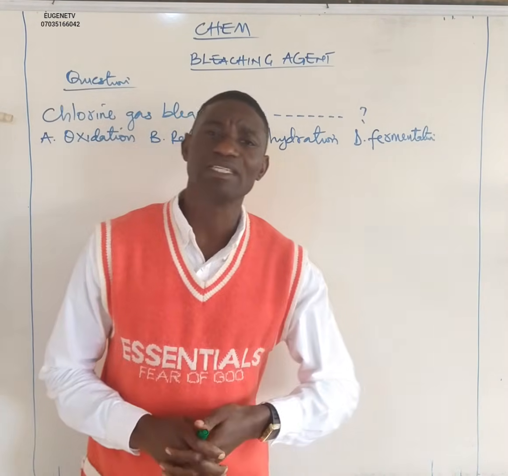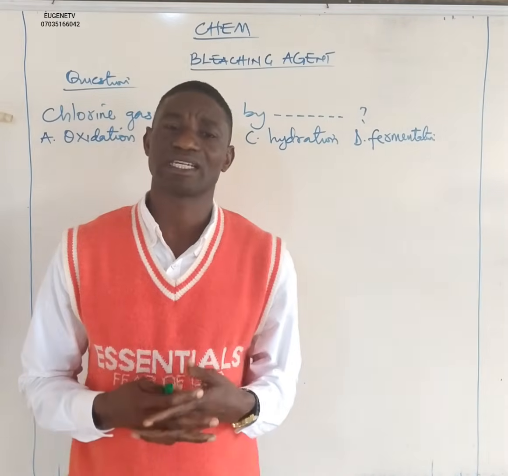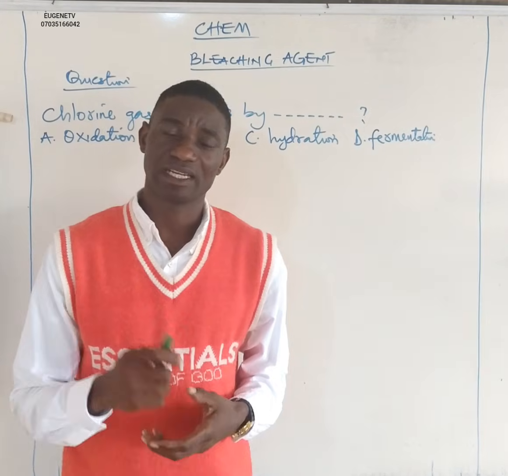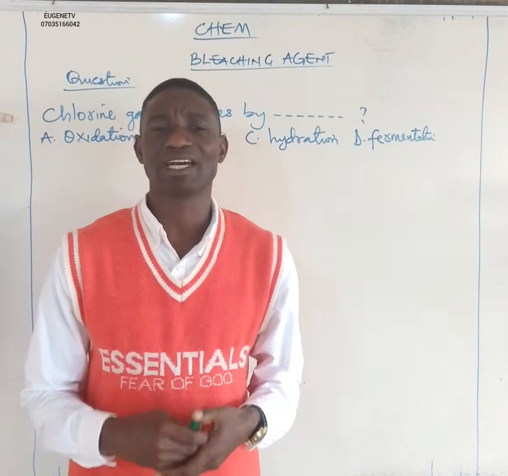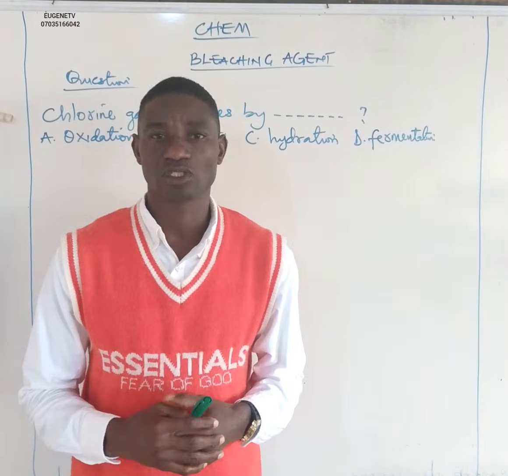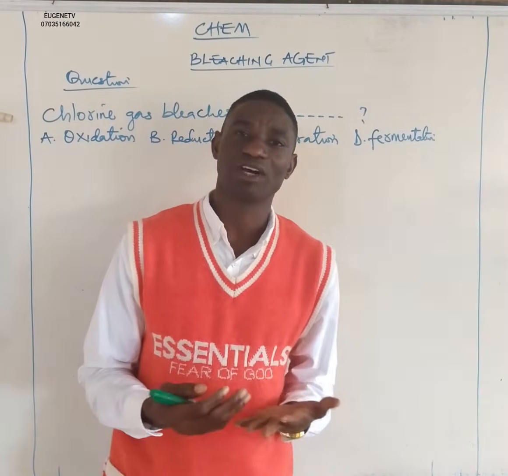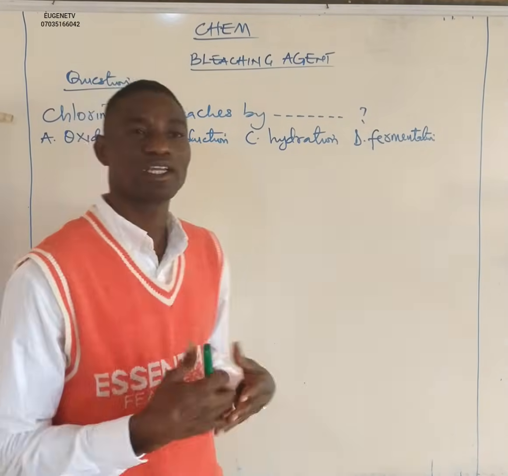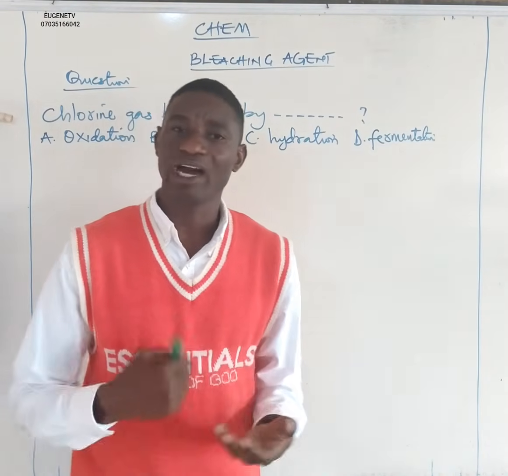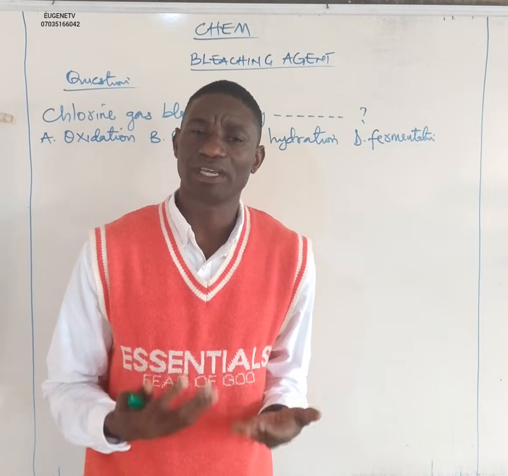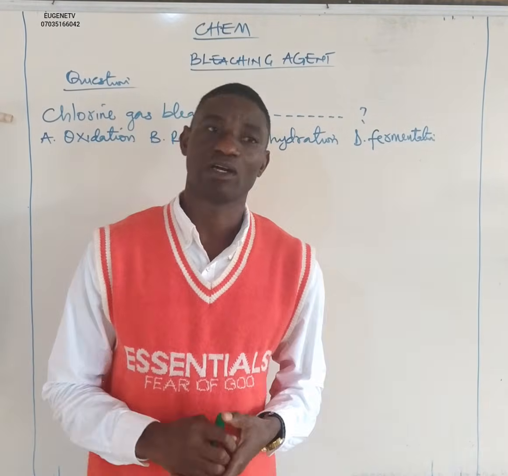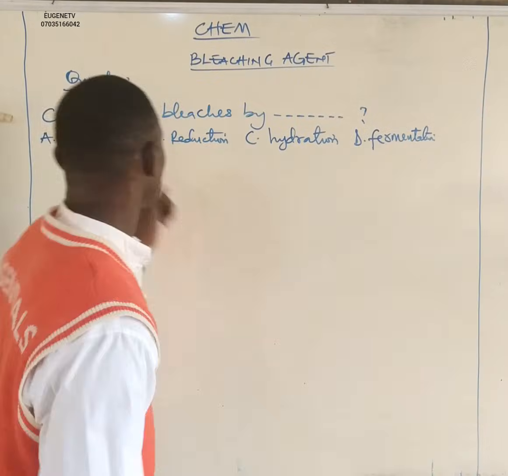What do you mean by a bleaching agent? A bleaching agent is any chemical substance that can decolorize or remove color from a colored substance. So gases like hydrogen sulfide, sulfur oxide, and chlorine gas can all act as bleaching agents. But what is the mechanism by which they behave as bleaching agents, and how do they differ from each other, is what we are going to look at. In this case we are talking about chlorine gas particularly.